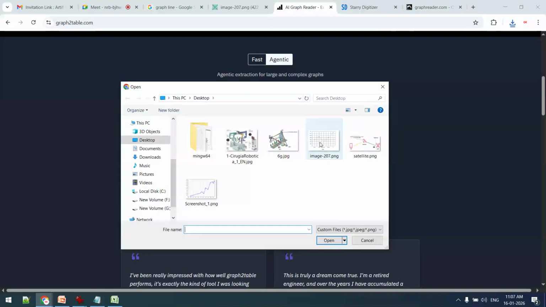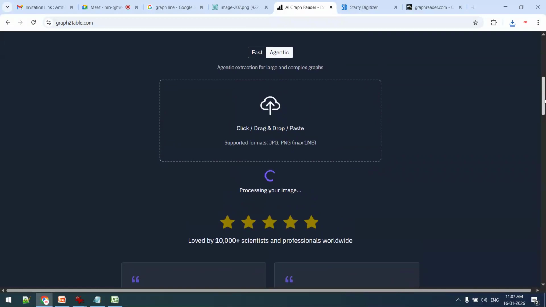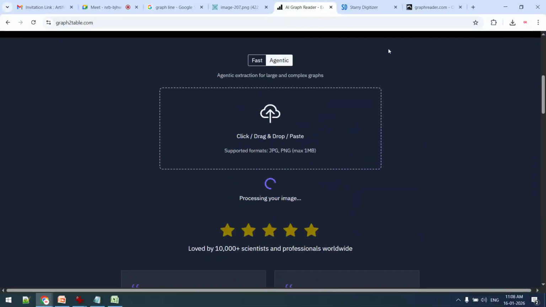In graph to table also you can upload, for example, this particular data table you have uploaded, and so many other tools available, thousands of tools available for these types. So whatever you think, whatever you need, every tool is available, every technique is available. You should know what is the script, what is the type of format.